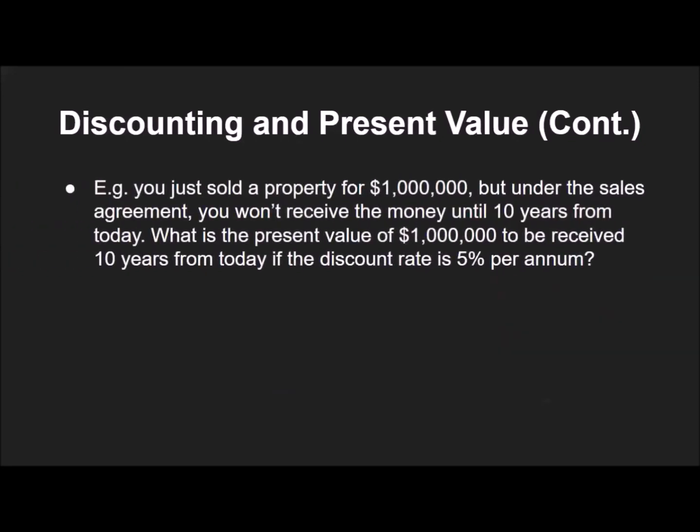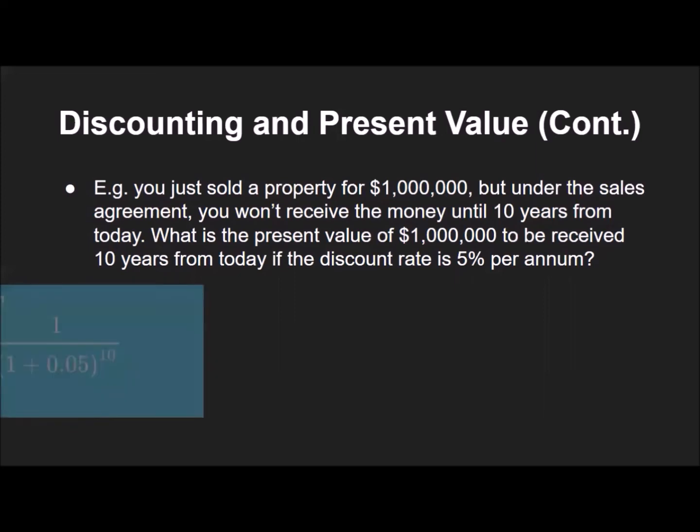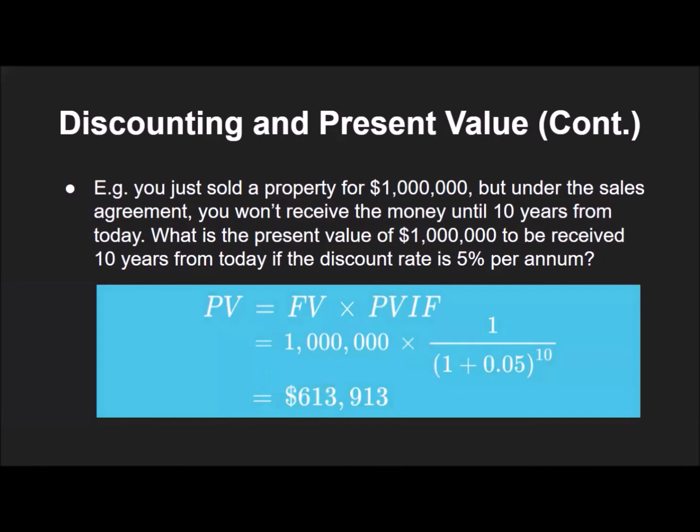Let's go through a few more examples. Suppose that you just sold a property for $1 million. But under the sales agreement, you won't receive the money until 10 years from today. What is the present value of $1 million to be received 10 years from today if the discount rate is 5% per annum? Just plug in the numbers into the previous formula. The present value of $1 million to be received in 10 years is approximately $613,913.